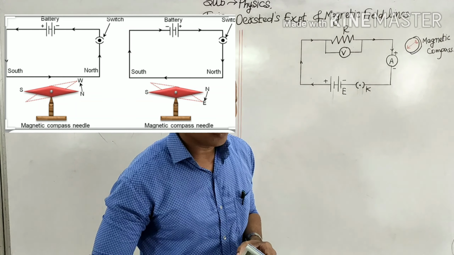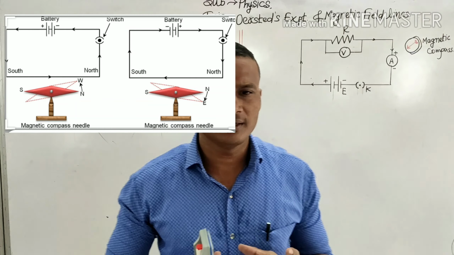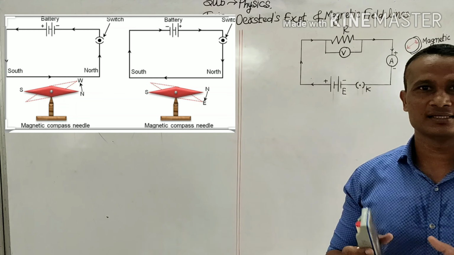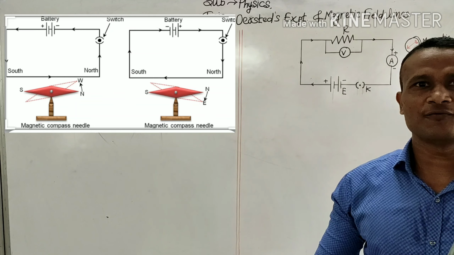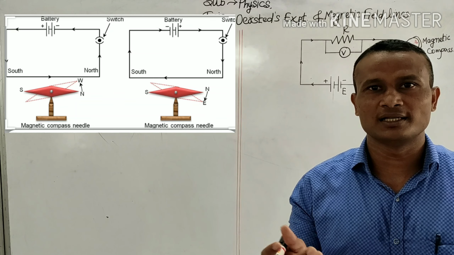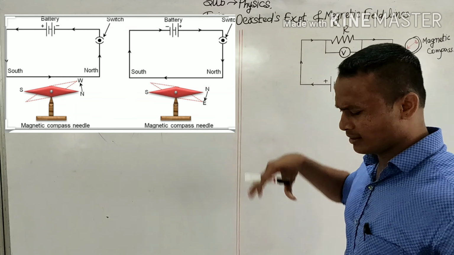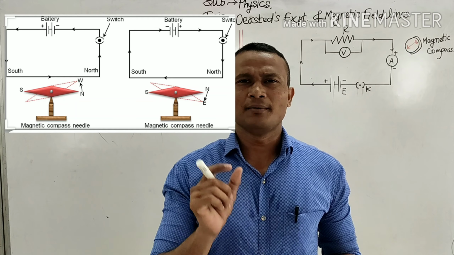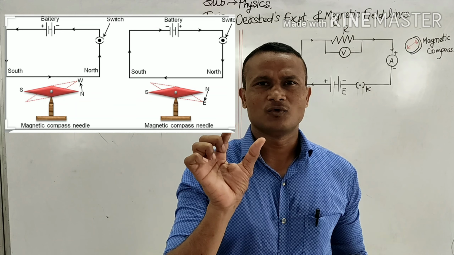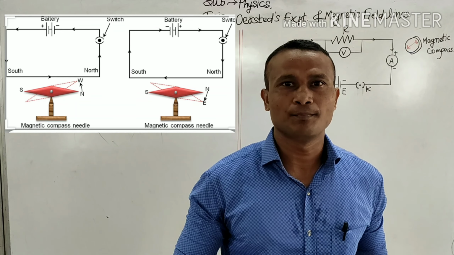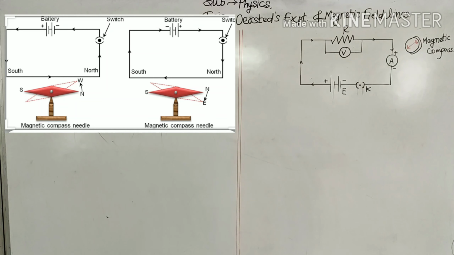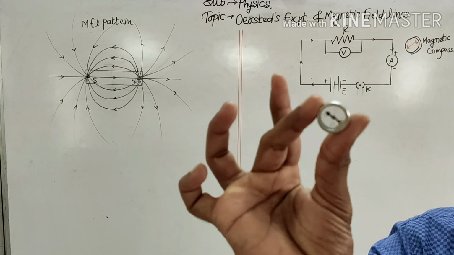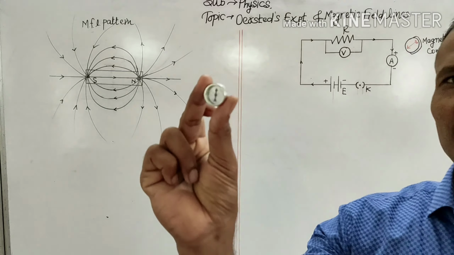What happened? Once Oersted was working along with his students in his lab. They were performing certain electrical experiments. They had a circuit, various components were connected in the circuit, and by mistake there was a magnetic compass lying like this. Such a compass was lying beside the circuit.